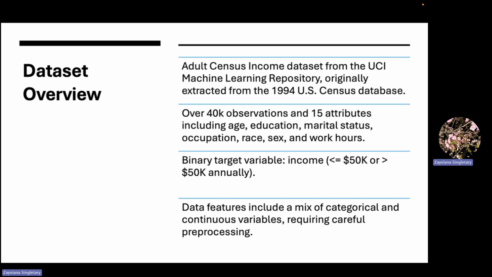We use the adult census data from the UCI repository, originally based on 1994 U.S. Census data. It includes over 40,000 observations and 15 attributes, both categorical and numerical. The target variable was income, which we split into two classes, less than or equal to 50K and greater than 50K. The mixed data types made pre-processing an essential step before modeling.